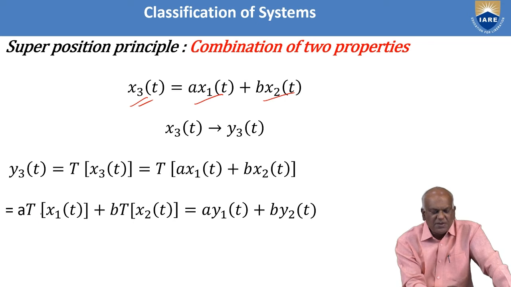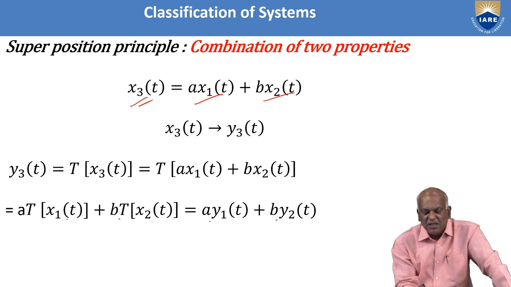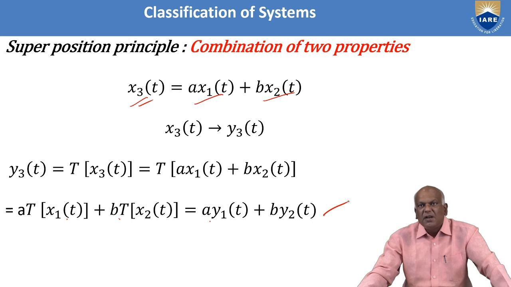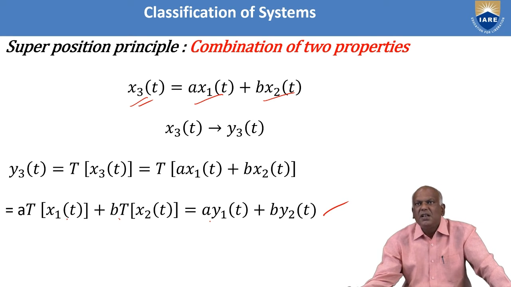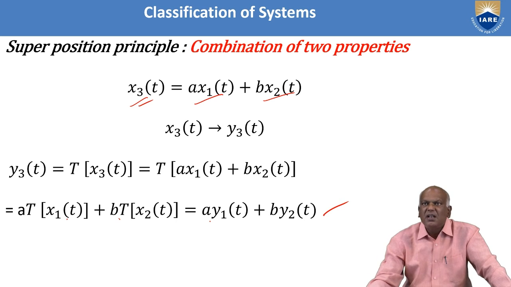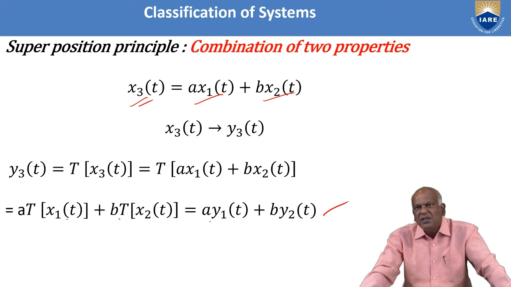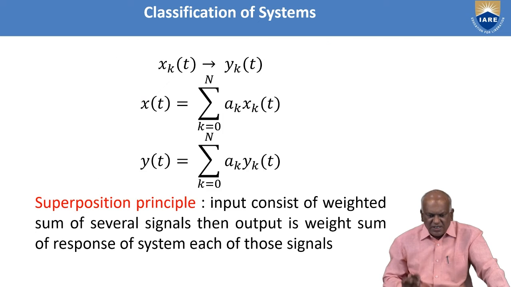Splitting these two, a times the transformation of x1 of t and b times the transformation of x2 of t. Now it is written as a times y1 of t plus b times y2 of t. That means the weighted sum of the input signals is equal to the weighted sum of the corresponding output signals.